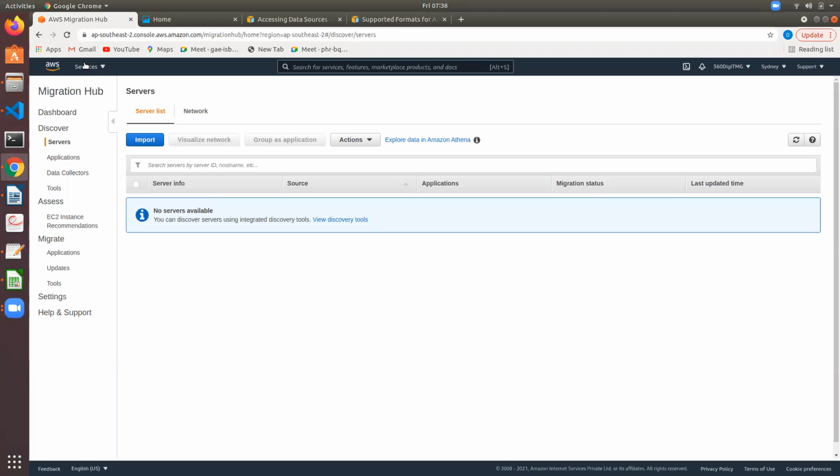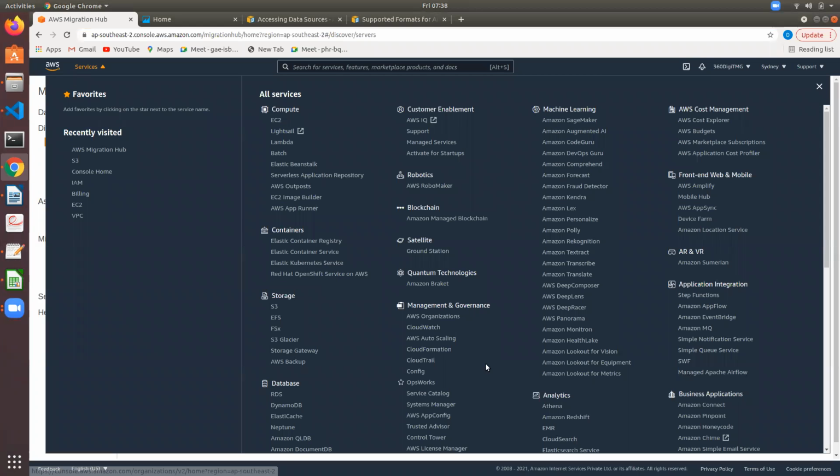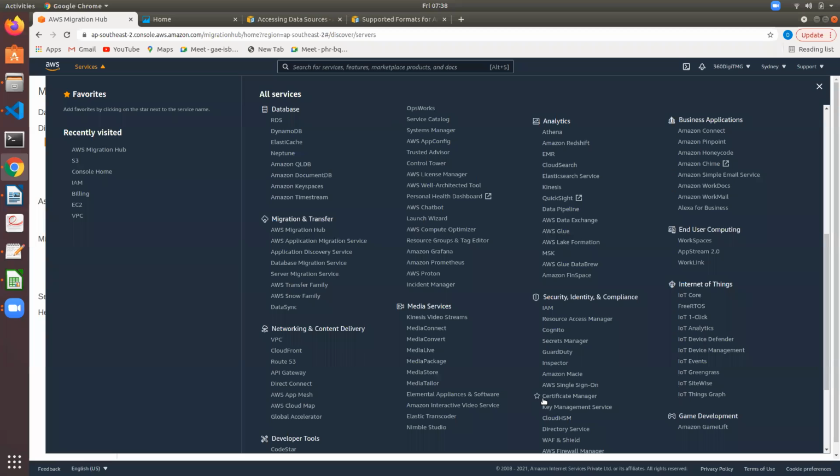Let me go to services. Under Security, Identity and Compliance, you can see IAM. We know about IAM. You can create users, policies, and you can group users. We have roles, and these roles are for services and also for other accounts. If we want to provide access to our account, you can use IAM roles. We have talked about federation, SAML identities you can bring in there in IAM. We talked about all these things.